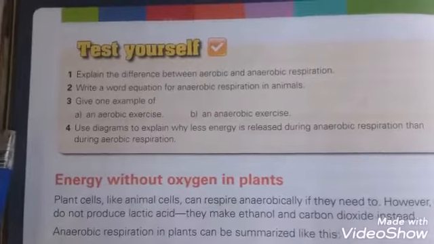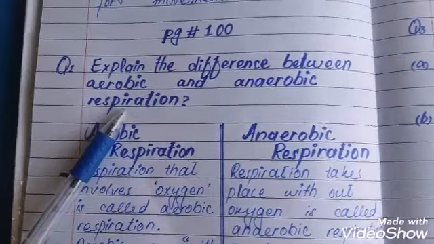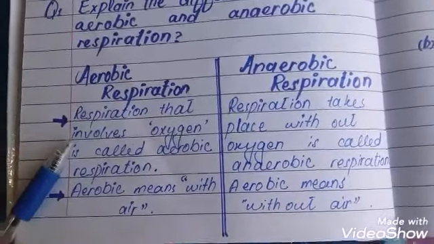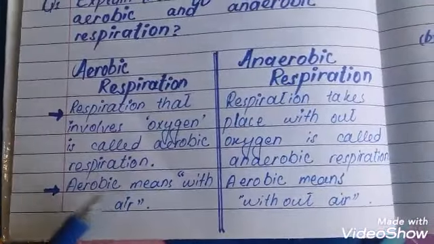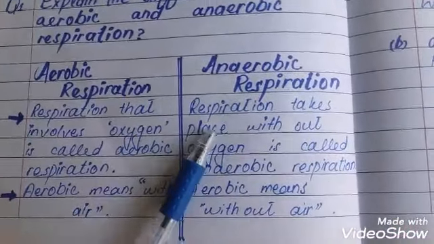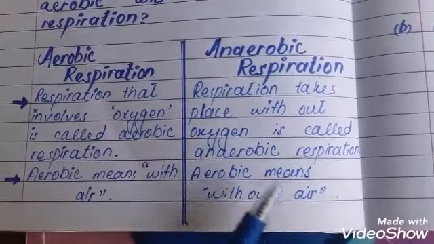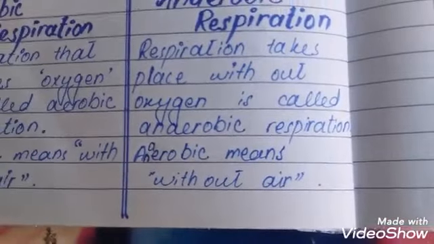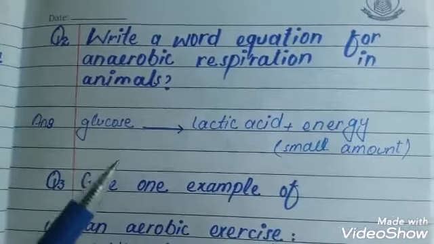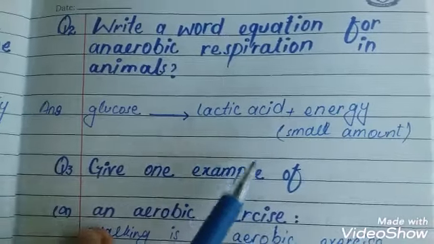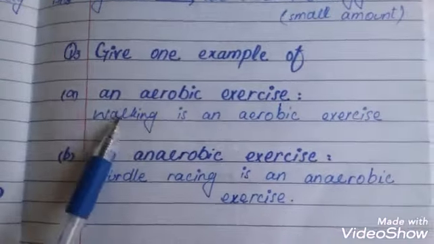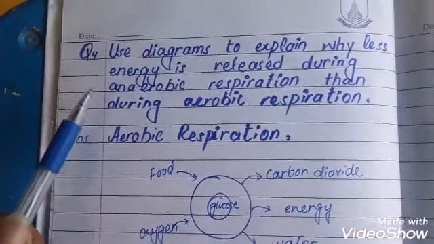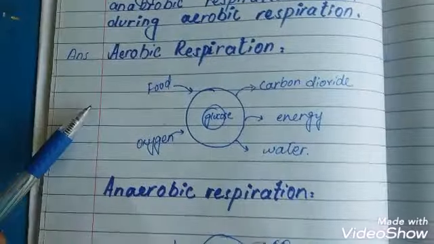Now test yourself questions about this topic, and the answers are: page number 100, explain the difference between aerobic and anaerobic respiration. Respiration that involves oxygen is called aerobic respiration. Aerobic means with air, and respiration that takes place without oxygen is called anaerobic respiration; anaerobic means without air. Write the word equation for anaerobic respiration in animals: glucose is converted into lactic acid and energy. Give one example of aerobic, walking, and anaerobic, hurdle racing. Use the diagram to explain why less energy is released during anaerobic respiration.